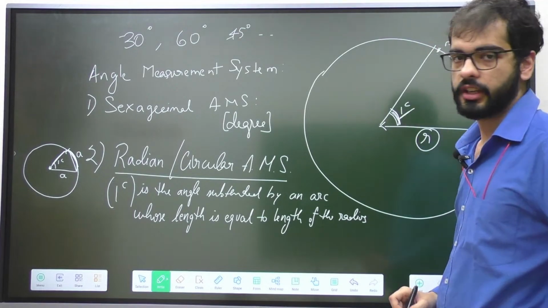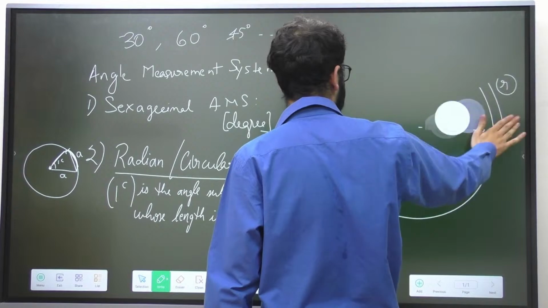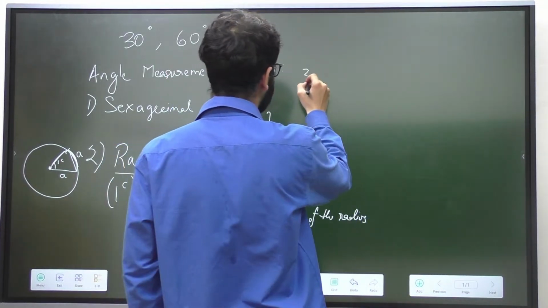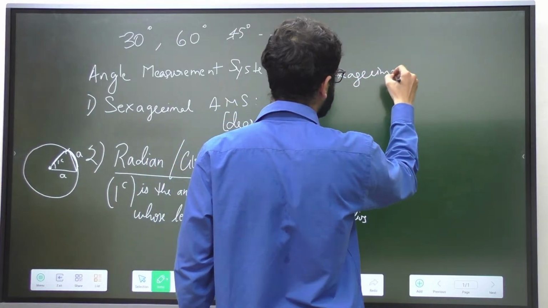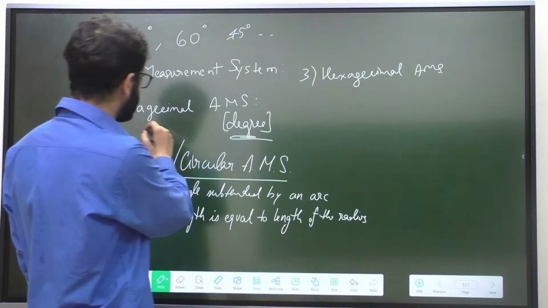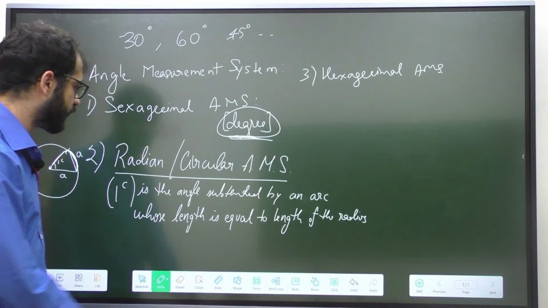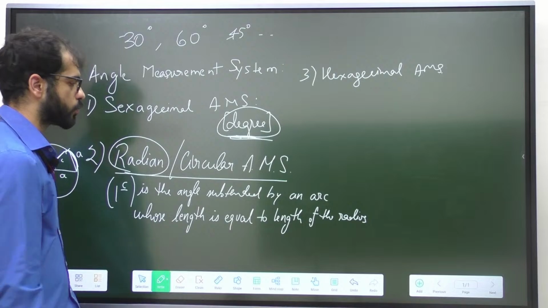Now let's try to understand a not so important system, but it is also necessary to know, that is known as the hexagesimal angle measurement system. In the sexagesimal angle measurement system, we were using degree as the unit to measure the angle. In the radian angle measurement system, we were using the unit radians to measure the angle.